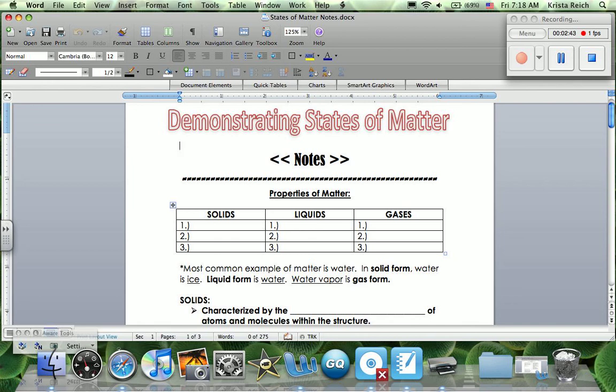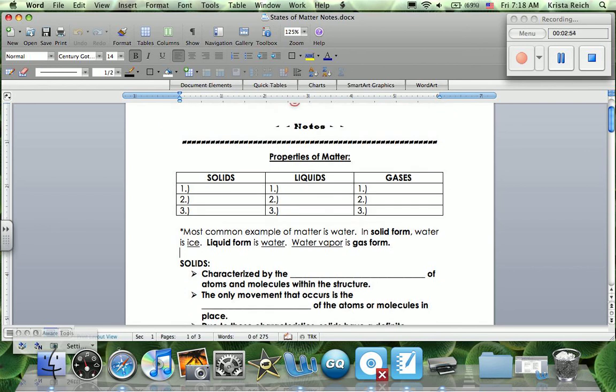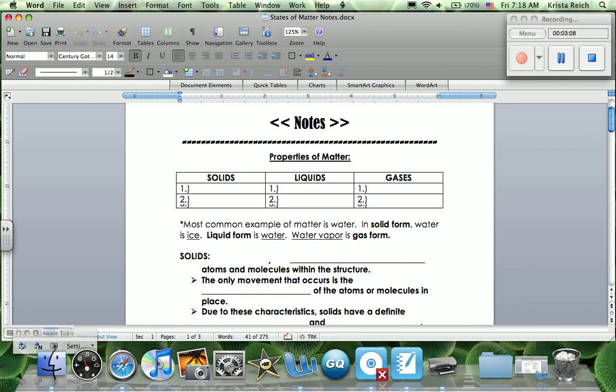If we look at down here, the most common example of matter is water. Okay, in solid form, water is ice. Liquid form, as temperature rises, as energy increases, it is water. And finally, once again, as that temperature begins to increase and energy increases, we have water vapor. Let's take a look at solids here.